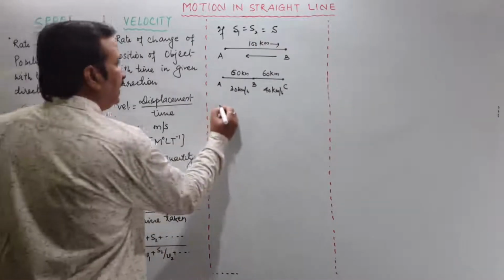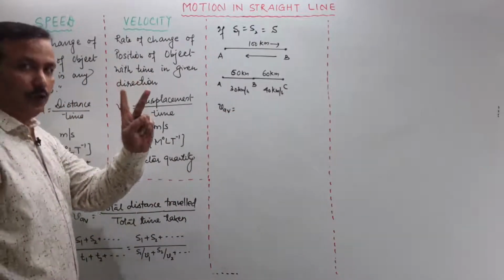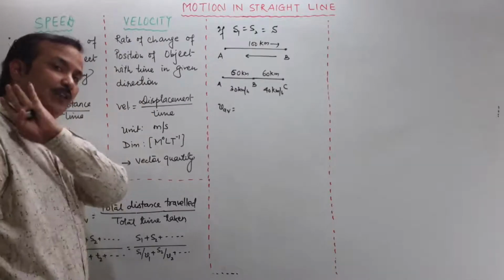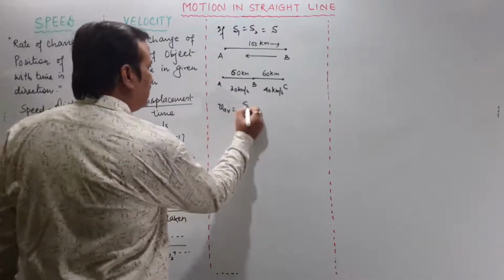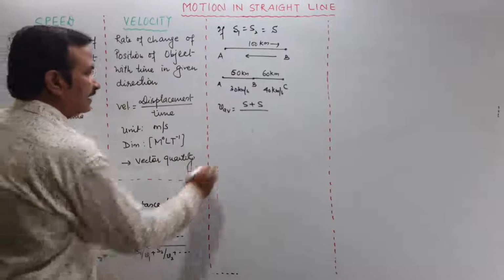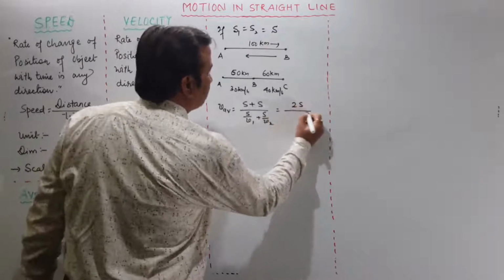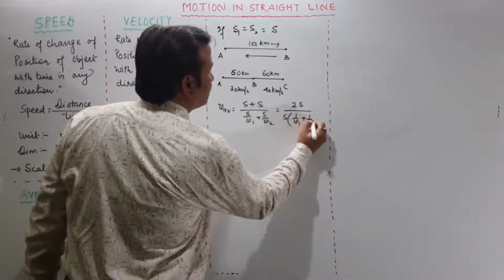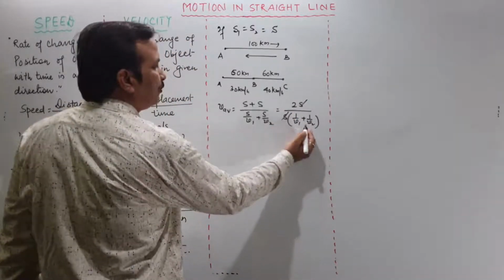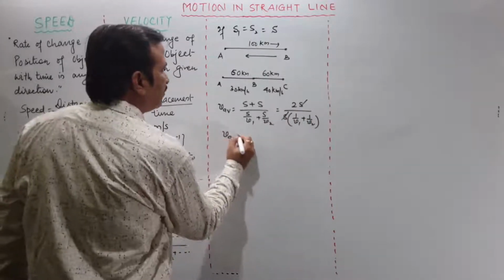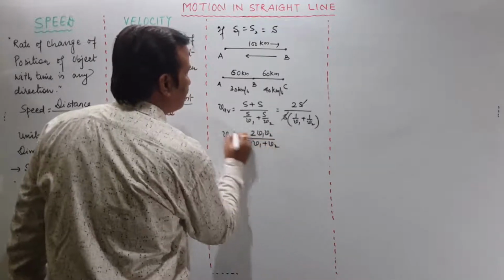Here we will be writing V average equal to S1 plus S2. We are talking about the two distances only, not S1, S2, S3 up to Sn like that. So when we have only two distances, we can write S plus S here. This is S upon V1 plus S upon V2. This will give you 2S upon S times 1 upon V1 plus 1 upon V2. This gets cancelled. You take LCM, it will be V1 V2, V1 plus V2. So V average, you will be getting 2 V1 V2 upon V1 plus V2.